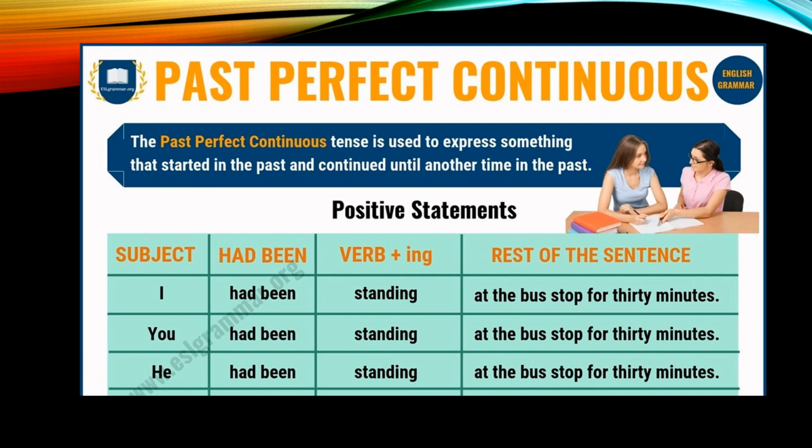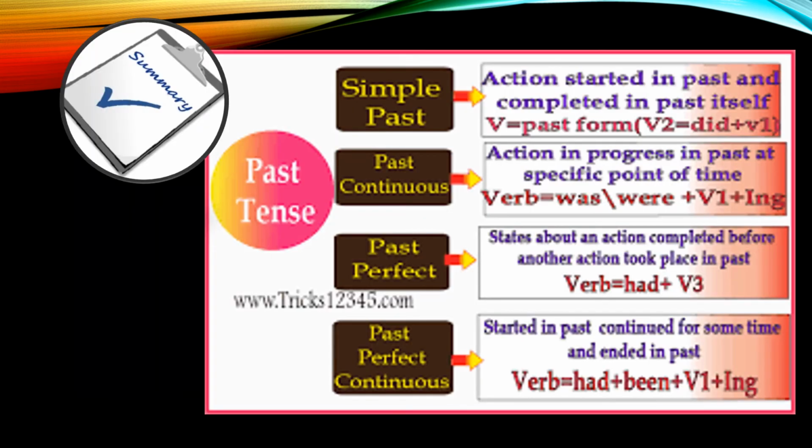Now look at the next one. You had been standing at the bus stop for 30 minutes. If it is singular, that is he or she, then she had been or he had been standing at the bus stop for 30 minutes. And that's all. After this, now come to its recap. Today we read about past tense, which is further divided into simple past tense, past continuous tense, past perfect tense, and past perfect continuous tense.